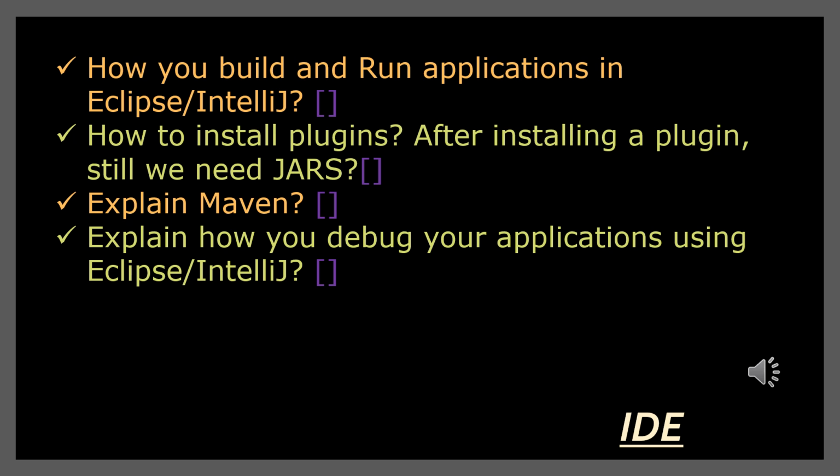Next one is, explain how you debug your applications using Eclipse and IntelliJ. We have separate debugging tools built in to Eclipse and IntelliJ. With that we can press certain keys like F9 or F10 or F6, based on the tools. It will be available for next line execution, full execution, and we can check the variables and what data is changing at the current time. Like that, we can note everything from the debugging area.